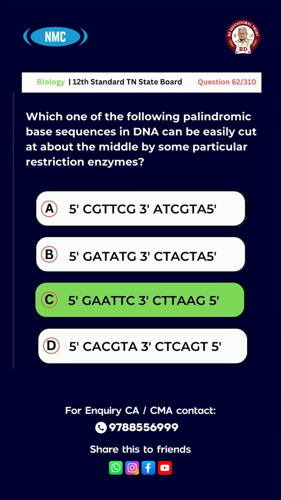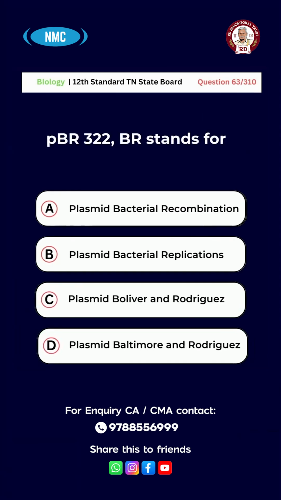Question number 63. pBR322, BR stands for option A, plasmid bacterial recombination. B, plasmid bacterial replication. C, plasmid Bolivar and Rodriguez. D, plasmid Baltimore and Rodriguez. The right answer is option C, plasmid Bolivar and Rodriguez.